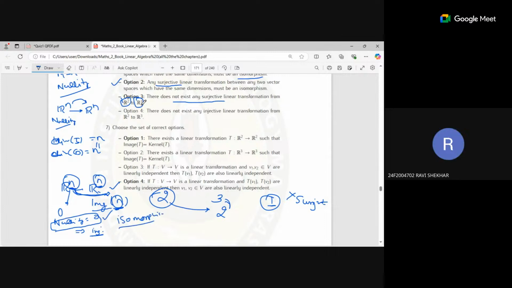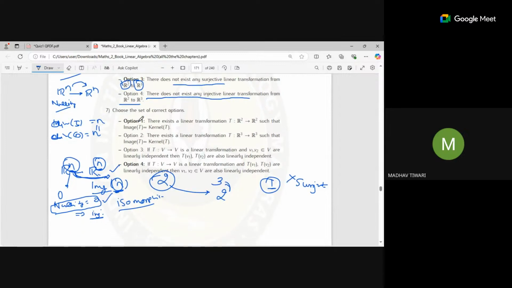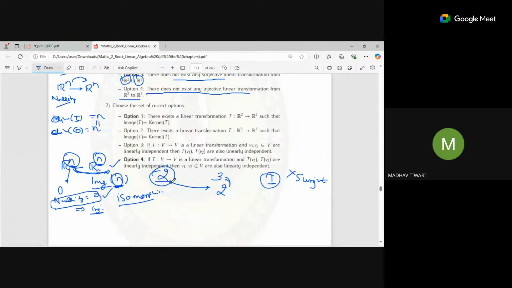Next one, we did that, R2 to R3. One dimension is left, so it is not surjective. There does not exist any injective linear transformation from R2 to R3. Injectivity is followed here: if we give both the dimensions to the image, the nullity remains zero, and if nullity is zero, then it is injective. But it is given here that it does not exist, so that's why it is false. It is the incorrect option.